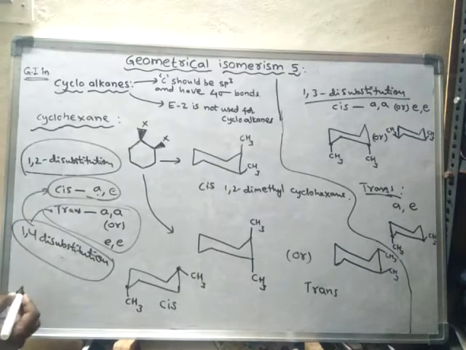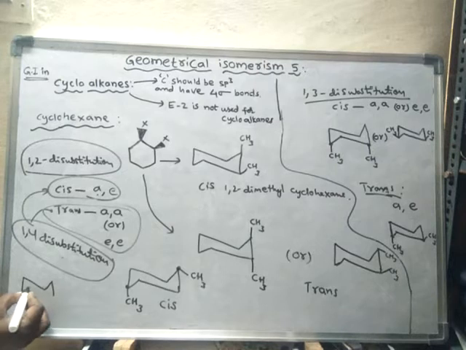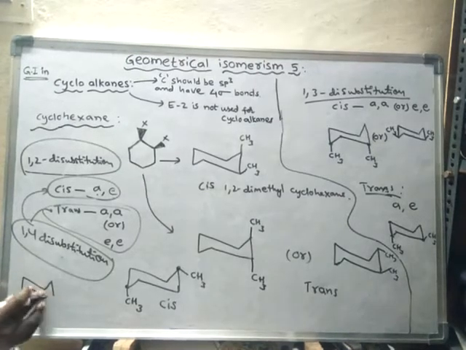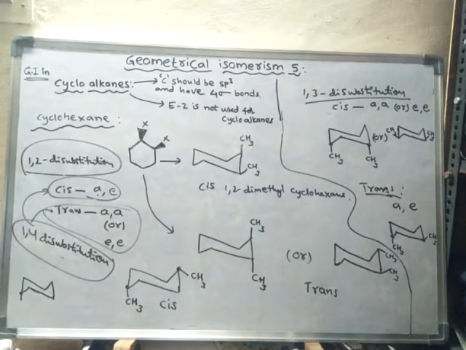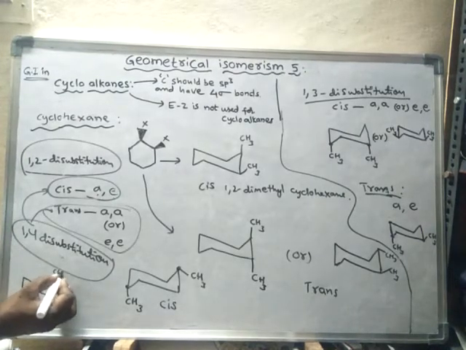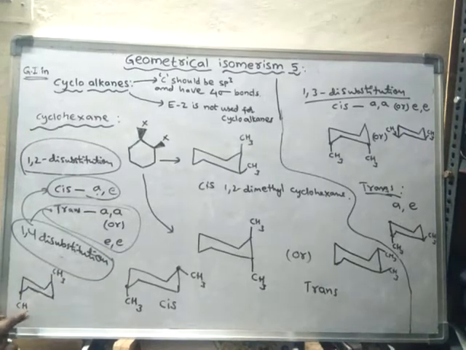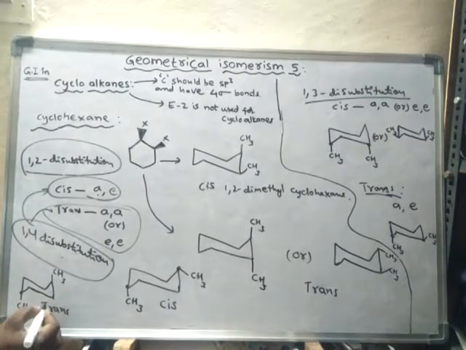Or else, if it is like this, the first one is axial and the fourth one is also axial, then it is said to be trans 1,4 dimethyl cyclohexane.